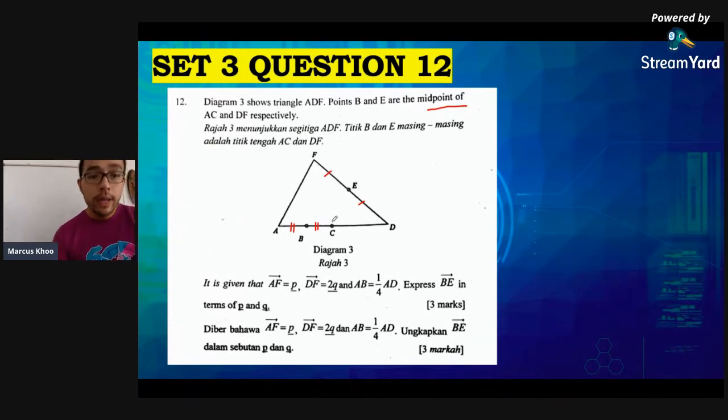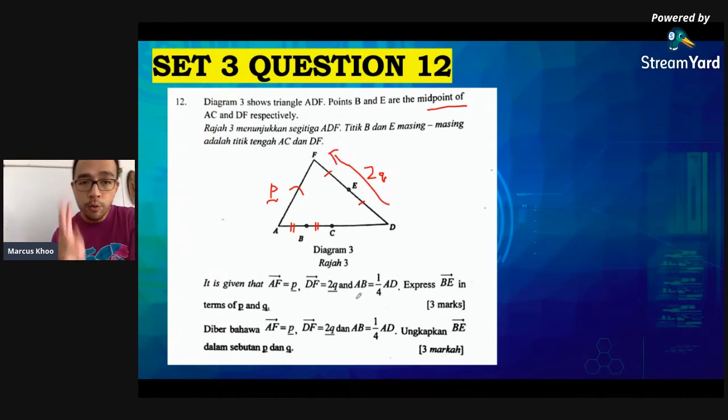Okay, so it is given that AF over here is vector P. I'm going to write out as much as I can here. I would say it's good practice that if I give you information, put all the information in the diagram, because the diagram will help you to see. DF is 2Q, and this is the direction, D to F.